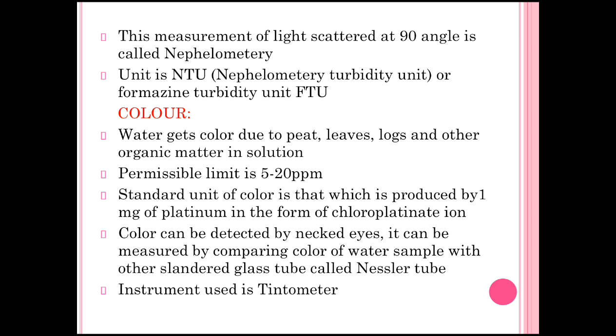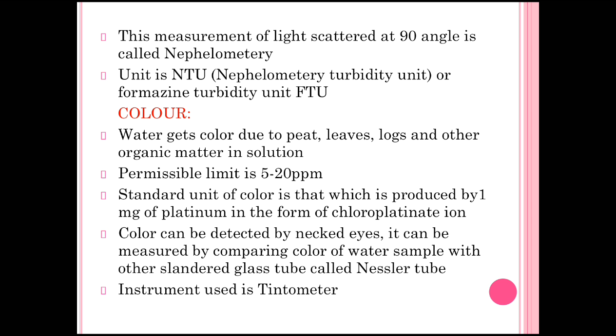Then the next physical factor responsible for water quality is the color. Water gets color due to peat, leaves, logs and other organic matter present in it. If these are present in water, that gives the color, and this color is responsible for the quality of water. For drinking purposes, there is a limit: for consumable water the limit is 5 to 20 ppm for the color.